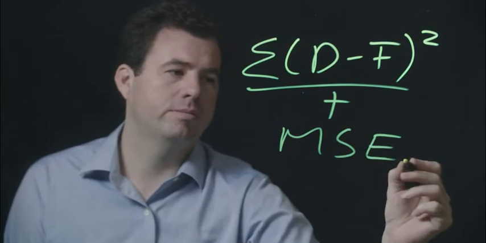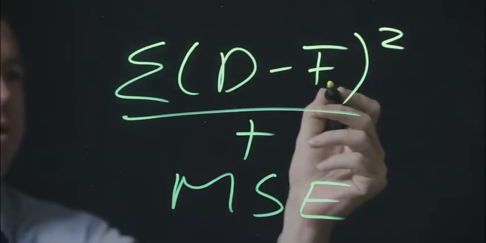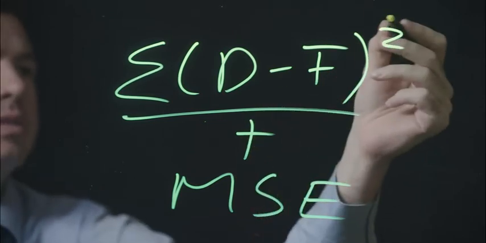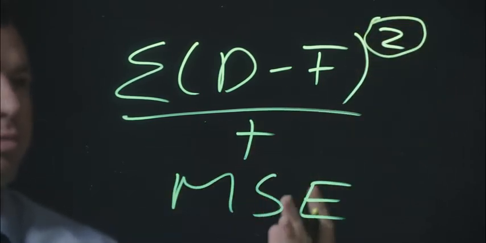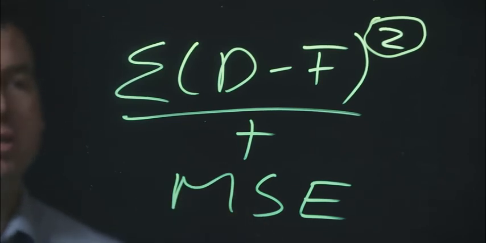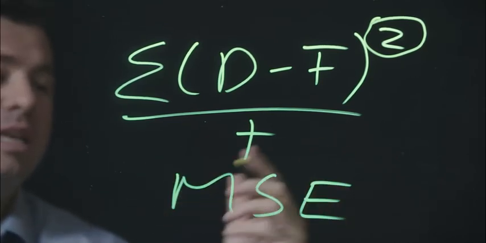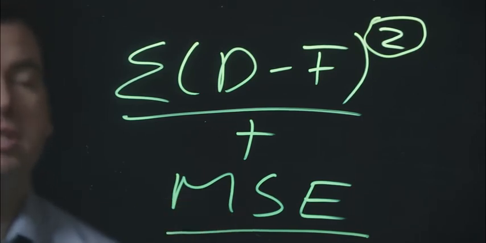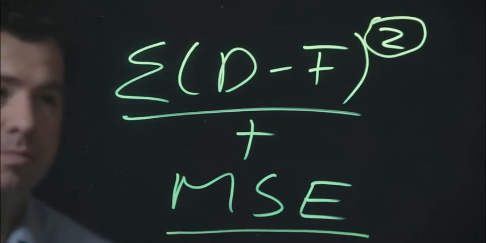Mean squared error. Because we're squaring the error terms, what happens when we have a large error, it becomes much larger because we multiply it by itself. Small errors remain small, but large errors become huge. And those huge errors are going to significantly affect our mean squared error. Therefore, we will be much more sensitive to those large errors.